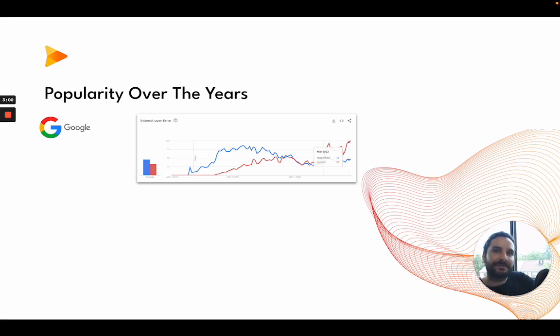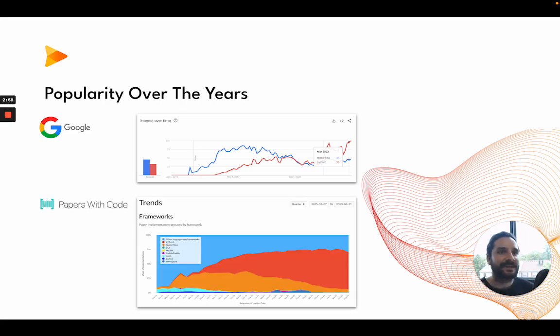And to also expand on this argument, we can look into Papers with Code, for example, where the reddish area is PyTorch and the orangish is TensorFlow. At the beginning, again, we have more TensorFlow papers with code, but as time went on, there's a greater popularity of PyTorch. This could mean that more academia is using PyTorch, but it also could mean that it's simply getting more traction and becoming more popular. So we'll have to see. But this is to say that both have been extremely popular over the years.